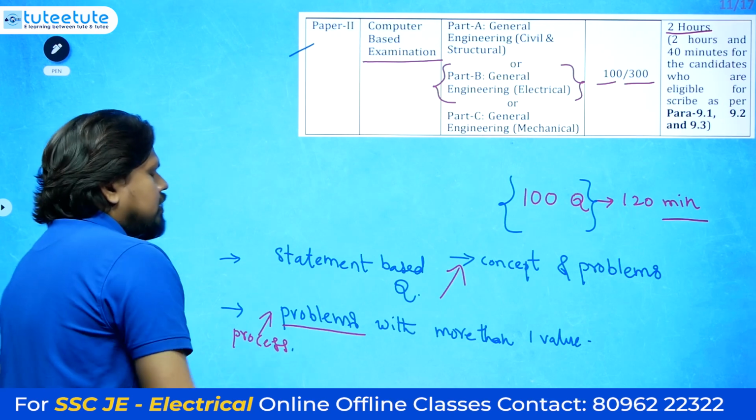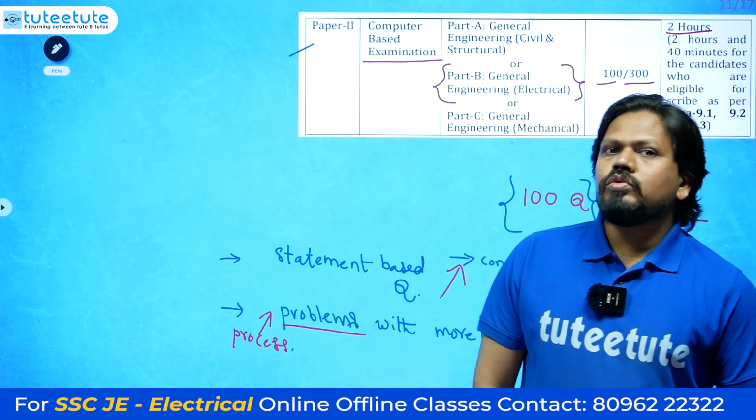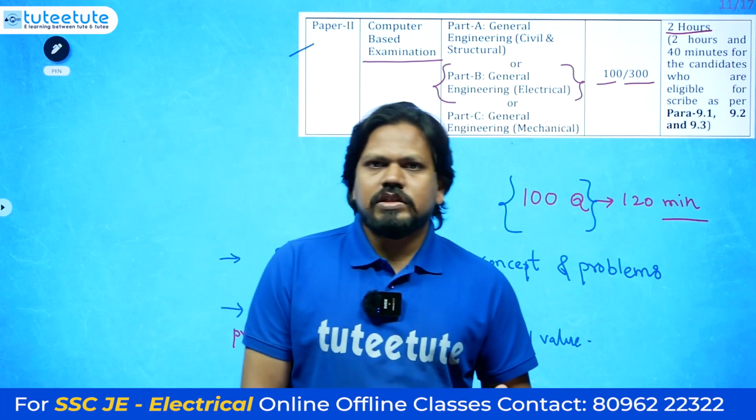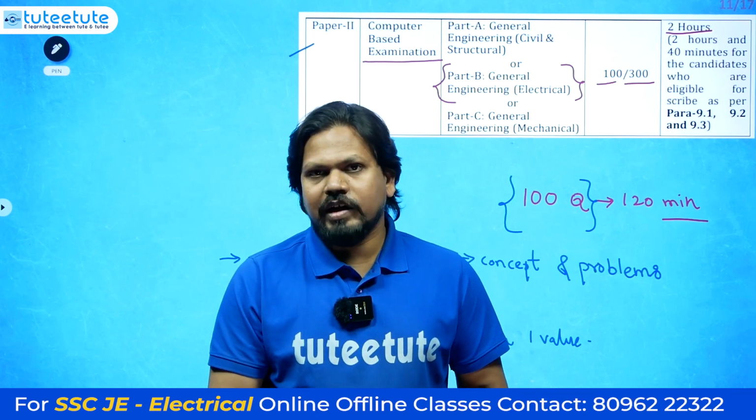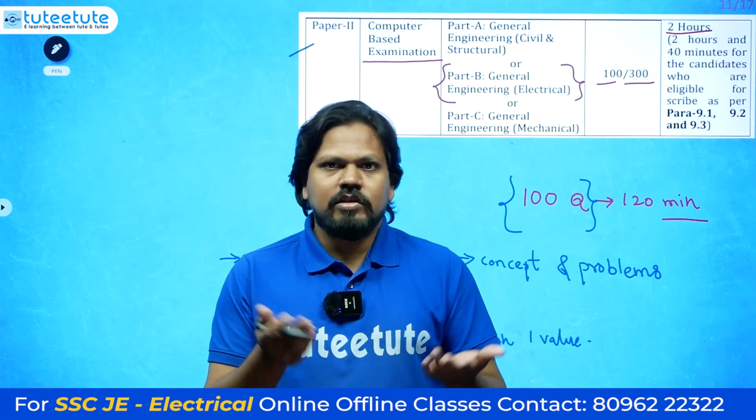Like if it is the maximum power transfer theorem, first you need to calculate the R equivalent or Thevenin's resistance, then you need to calculate P max. So they will ask for R Thevenin and P max, both values.